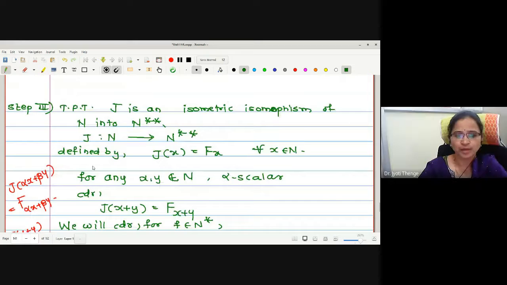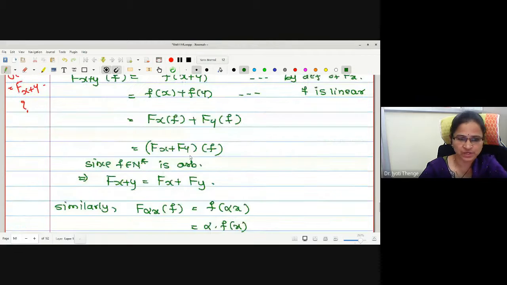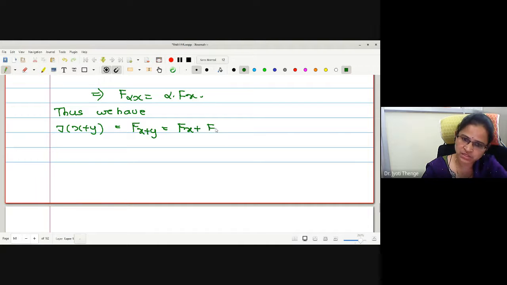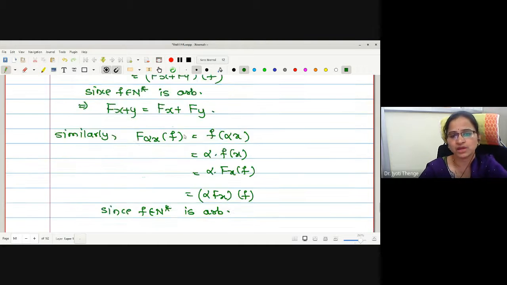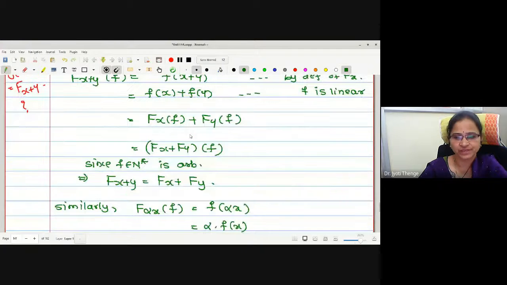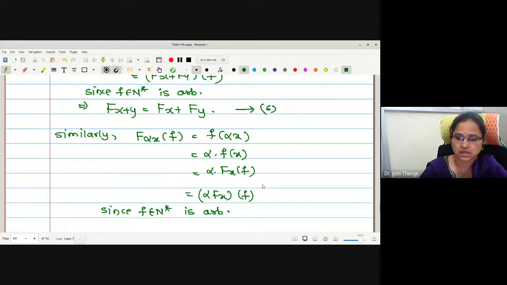Now, let us come back again to considering J of x plus y. Thus, we have J operated on x plus y is F of x plus y. But what we have proved is F of x plus y is Fx plus Fy. Numbering is not given, I think. Up to 5 we have used, so let me call this 6 and let this be 7.